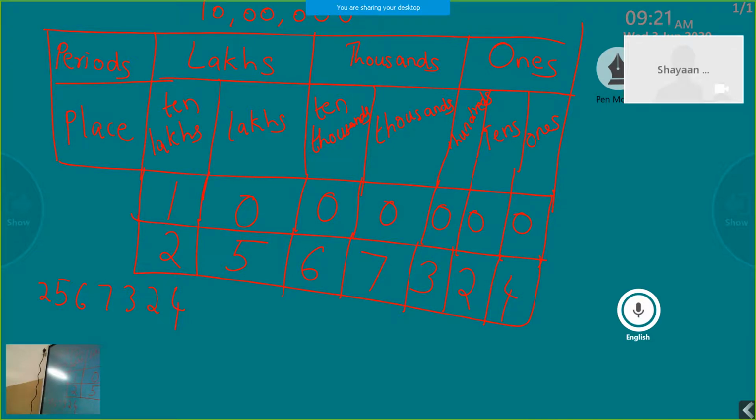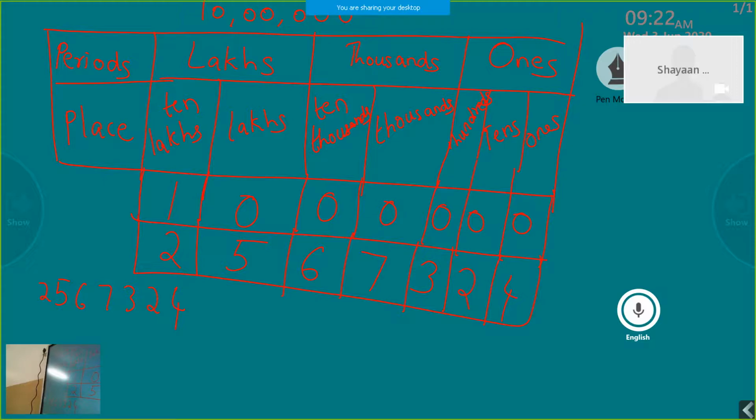Now, I think you understood how to represent a 7-digit number on a place value chart. Now, we have to know how to read a 7-digit number, how to write the number name of a 7-digit number, and if the number name of a 7-digit number is given, how to convert it to the numeral. That is all we have to learn. For that, this is a 7-digit number, 2567324.